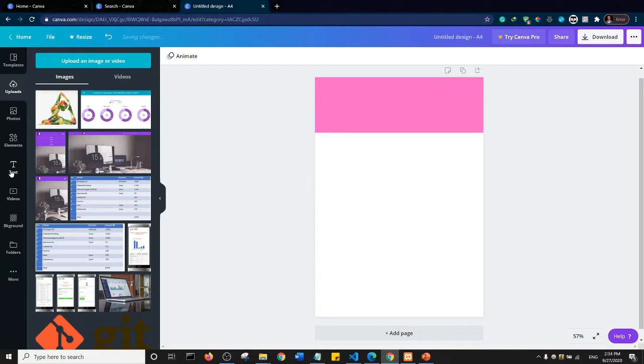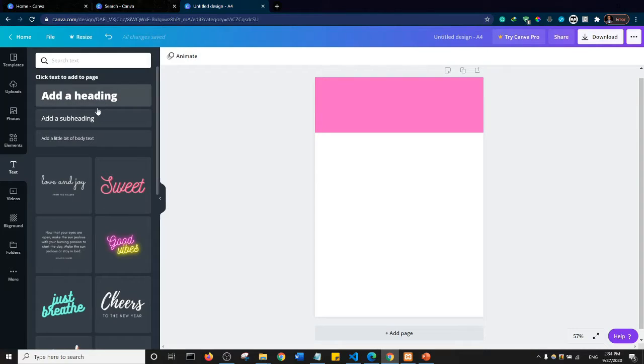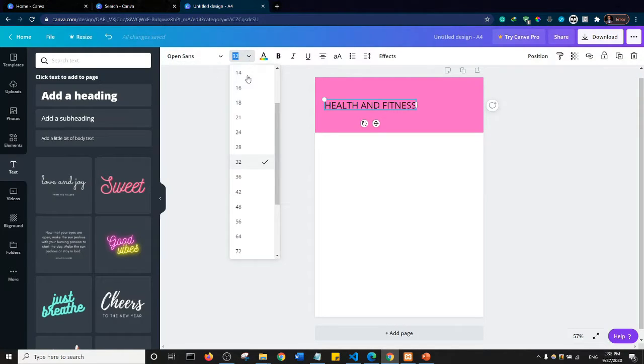Next we have text. Essentially text is just the text, and there are different font sizes. I'm just going to use this one, add a subheading, and say something like health and fitness. Then I can simply move the text wherever I want. Essentially it's like a Microsoft Word document, so I can highlight the text. What I just did is press Ctrl and A to select all of the text, and you can come here and change things like the font size.